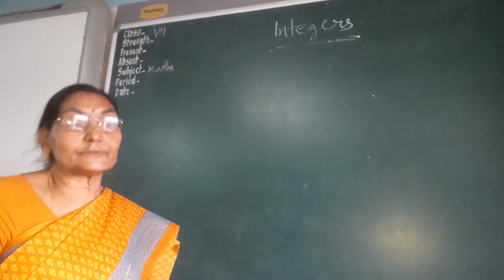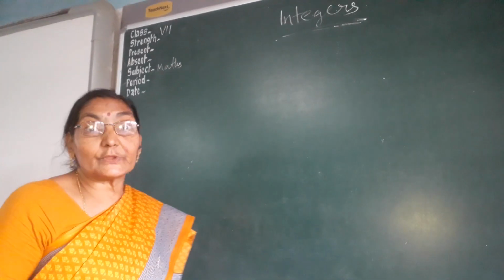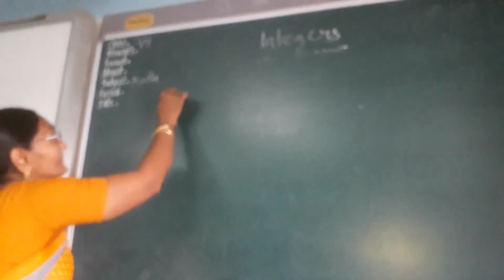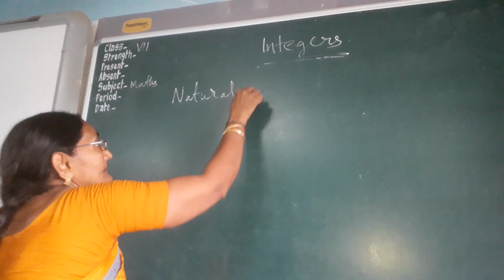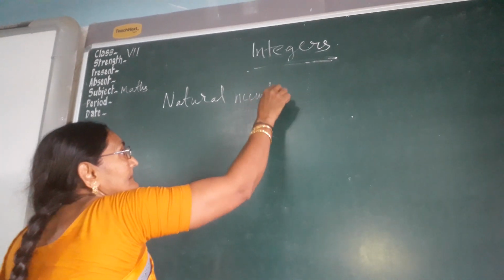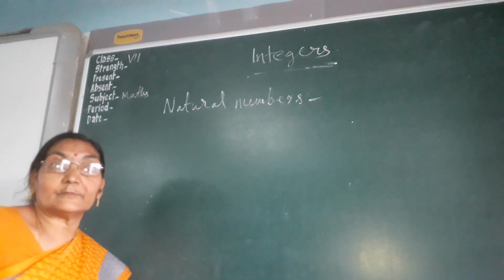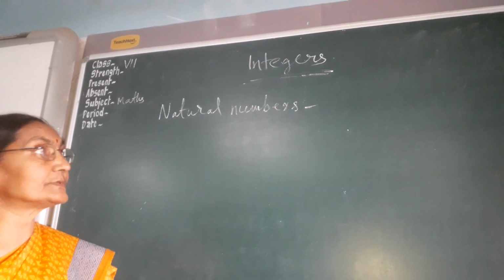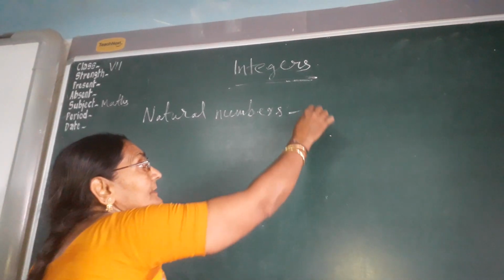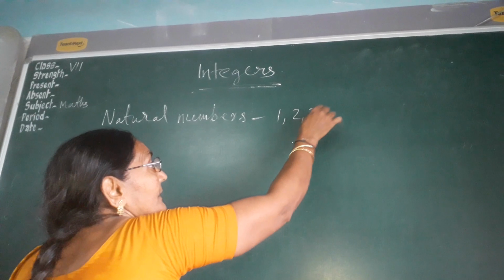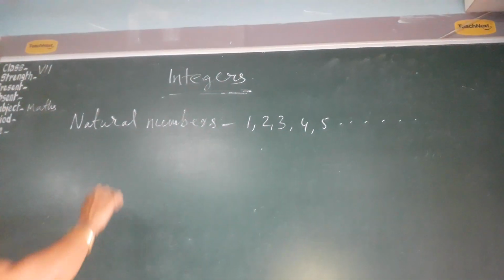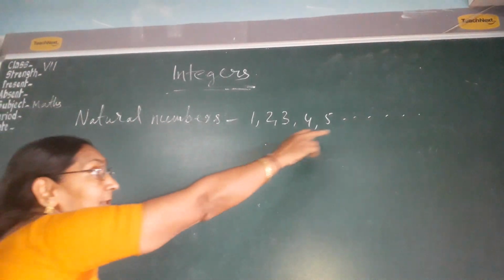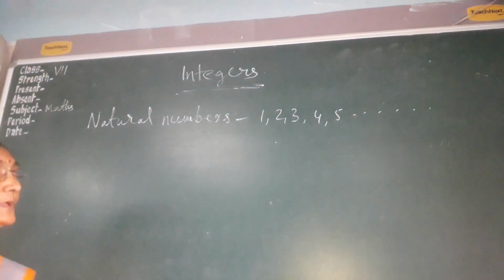Before teaching integers, I will tell you about counting natural numbers. What are natural numbers? Counting numbers are called natural numbers. So counting numbers mean 1, 2, 3, 4, 5, etc. These are the counting numbers. So natural numbers means the counting numbers.